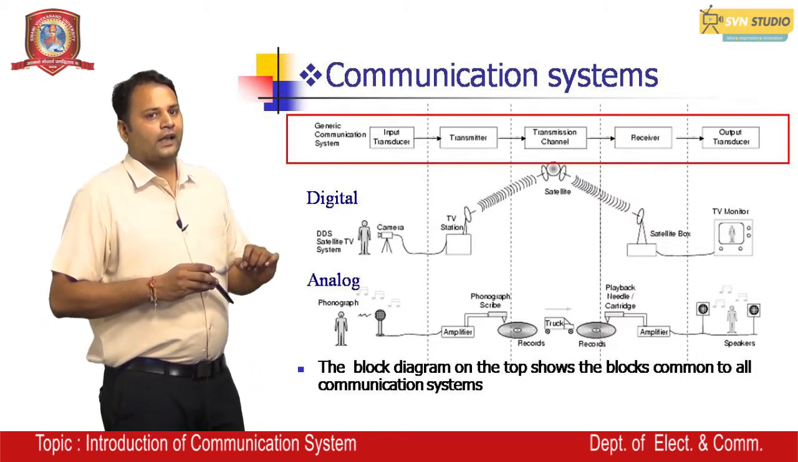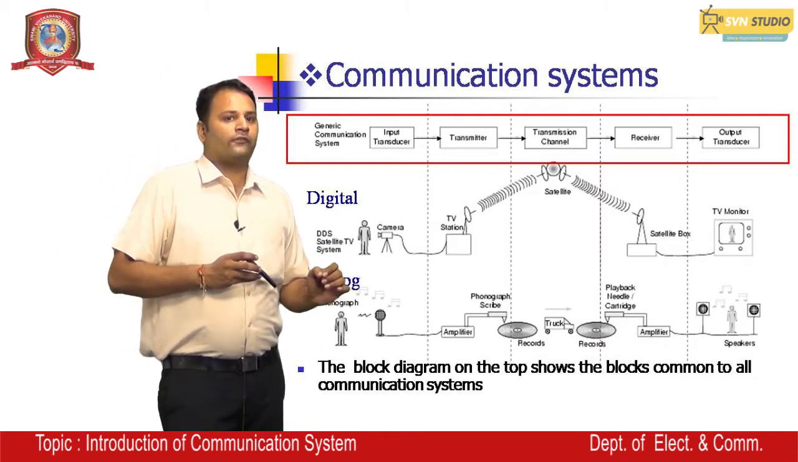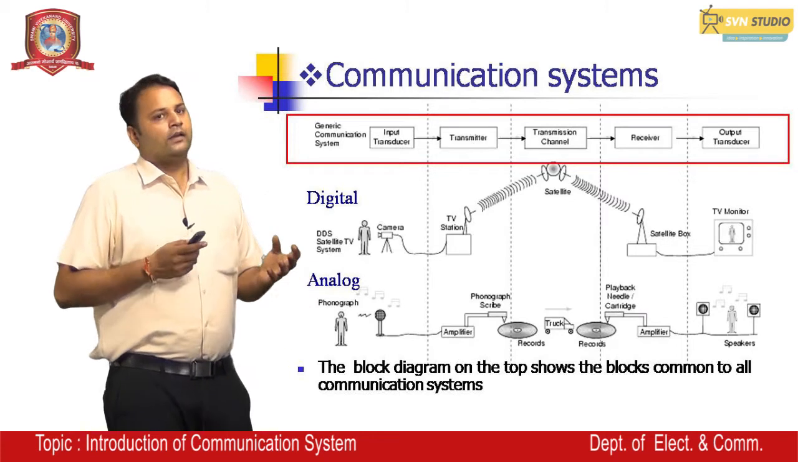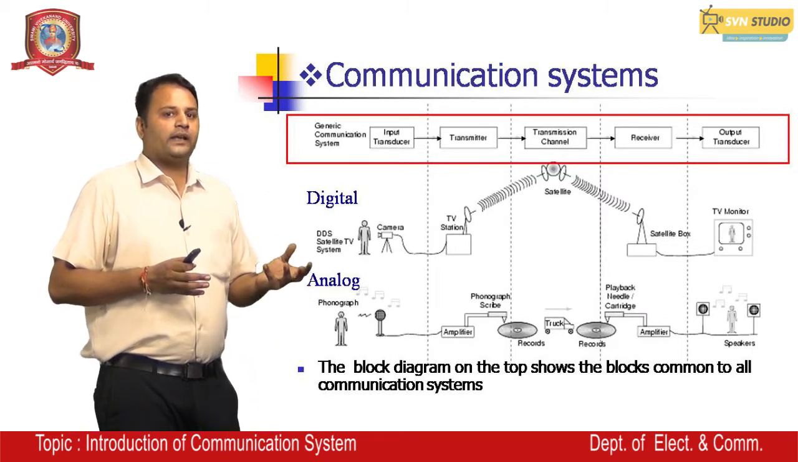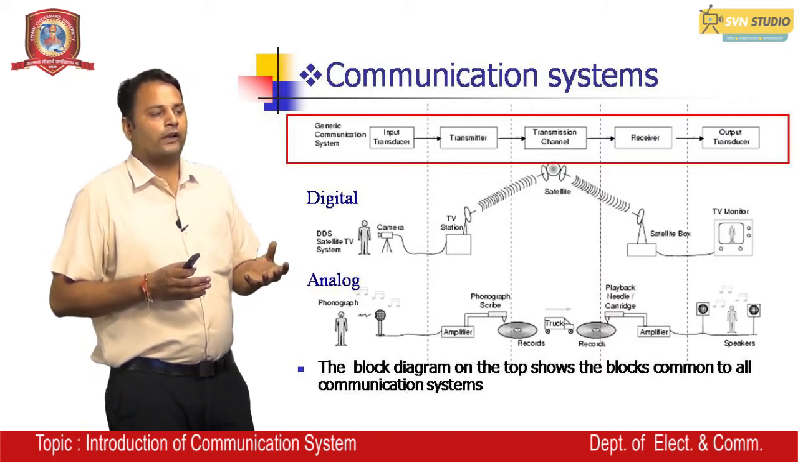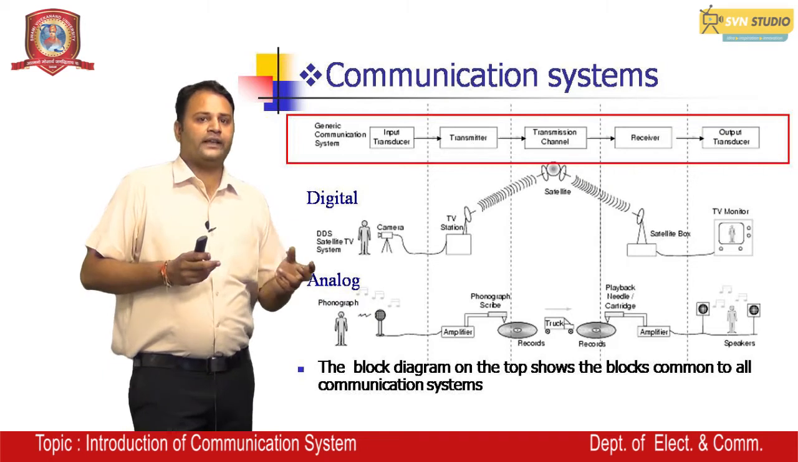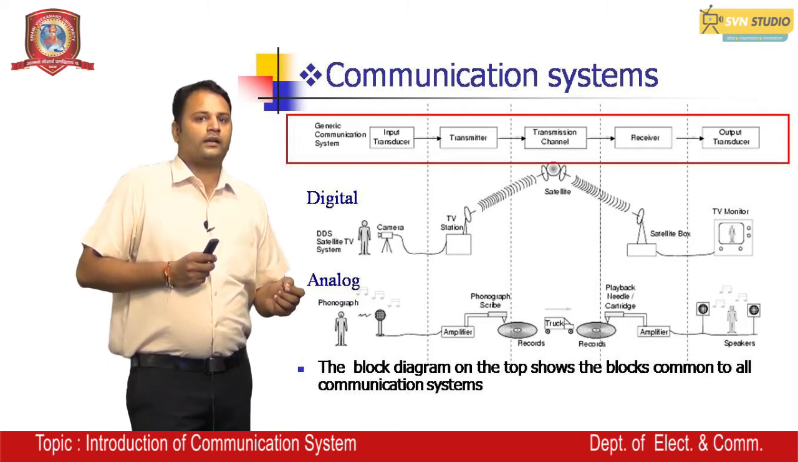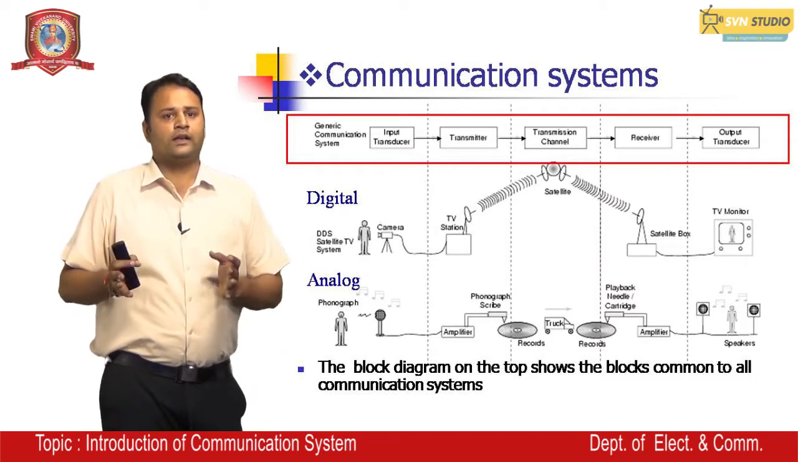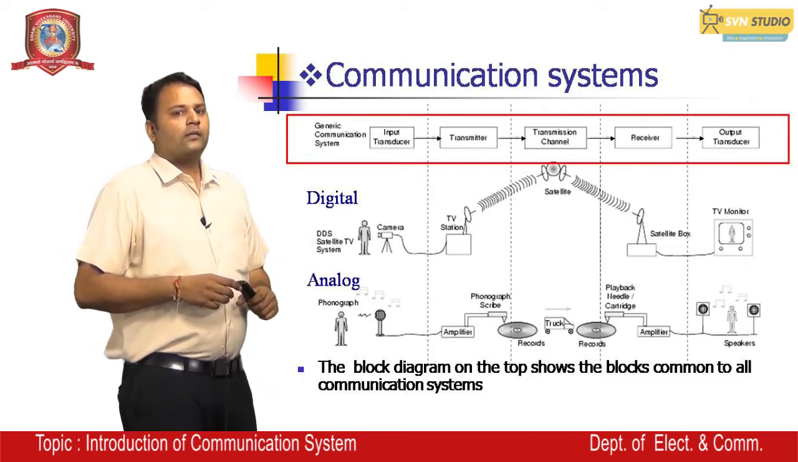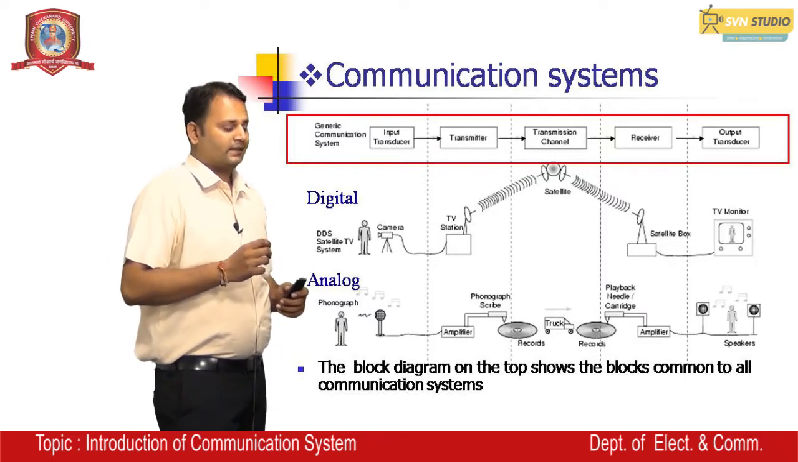And if we use an analog process in communication system, there is a phonograph. The phonograph, then the amplifiers are used and make a phonograph record. Then that is transmitted by some ways, and the records are played back by an amplifier, and that sound comes from the speaker. The block diagram on the top shows the blocks common to all communication systems.